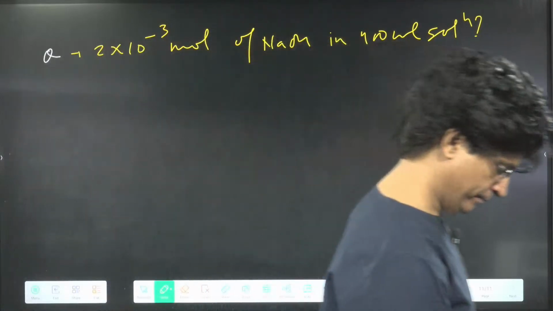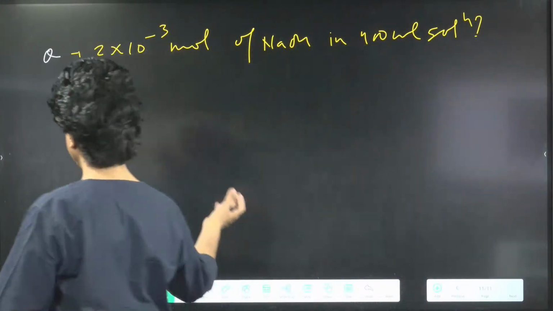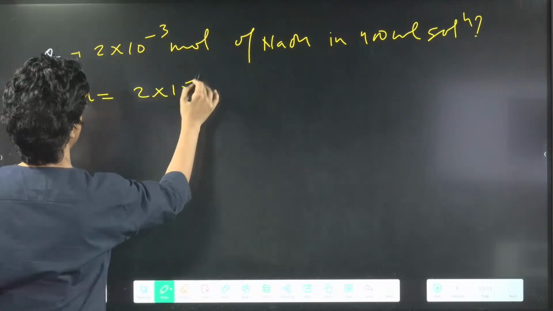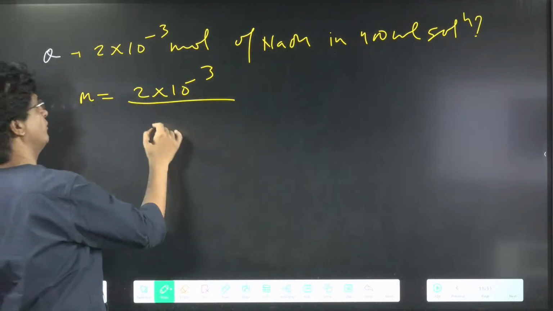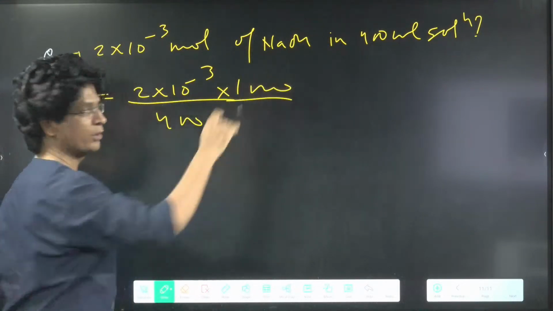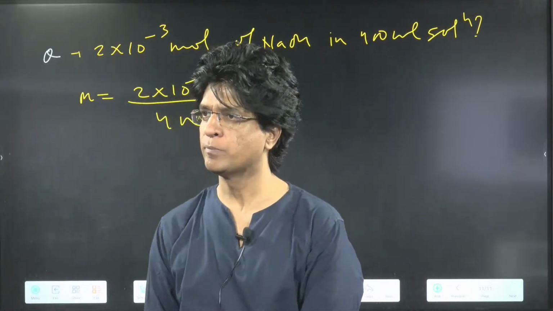Do it quickly. Same, very simple, bacho. Molarity is equal to number of moles of solute, 2 into 10 to the power -3, upon volume in ml, 400, multiplied by 1000. Yes or no? Everyone should give the answer, beta.